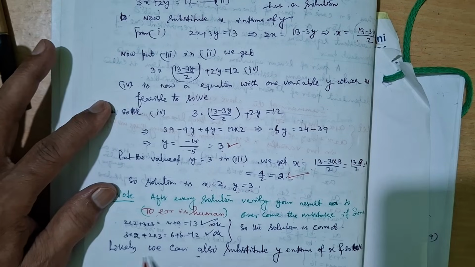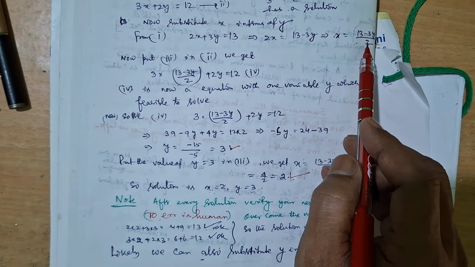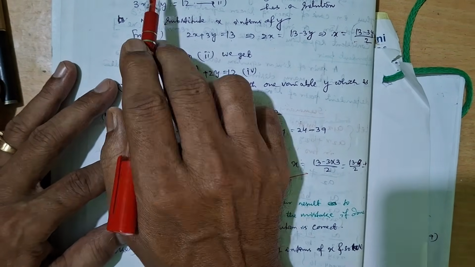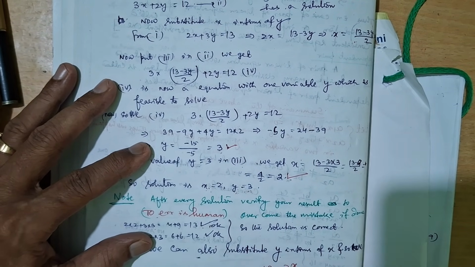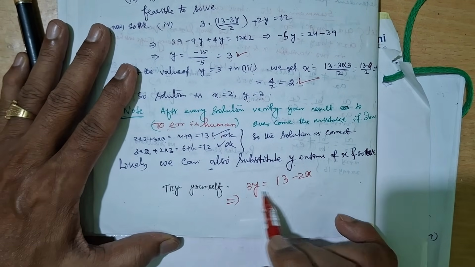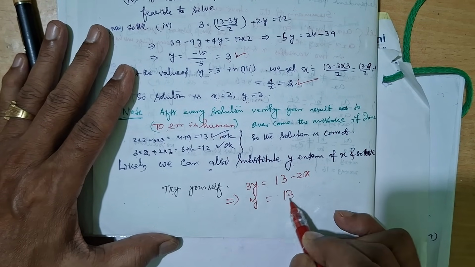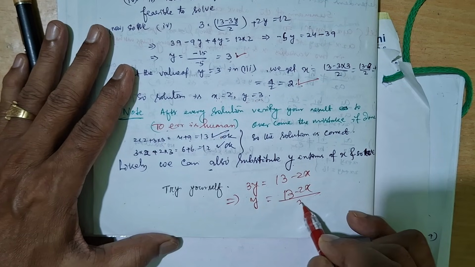Try. Then another thing: you found x in terms of y. Now you try by yourself to find y in terms of x. From this you will get 3y is equal to 13 minus 2x. This implies y is equal to (13 minus 2x) divided by 3.